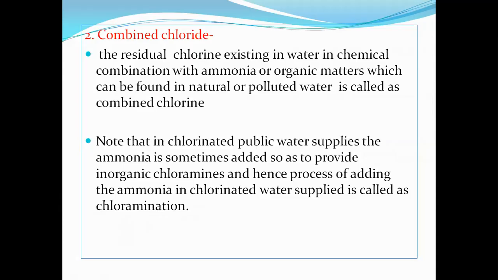Note that in chlorinated public water supplies, ammonia is sometimes added to provide inorganic chloramines, and the process is known as chloramination.